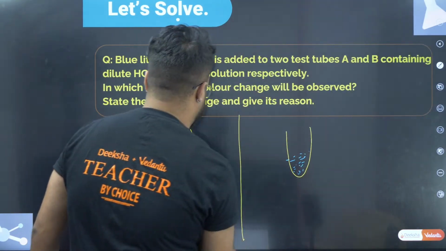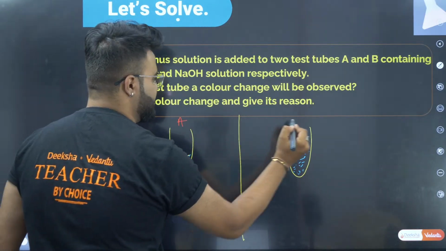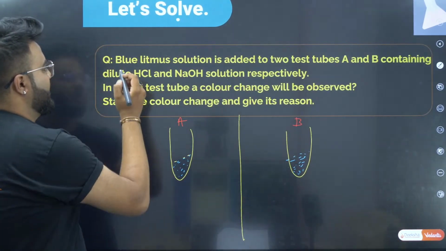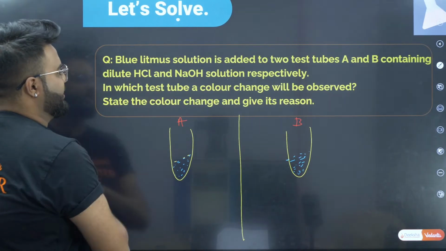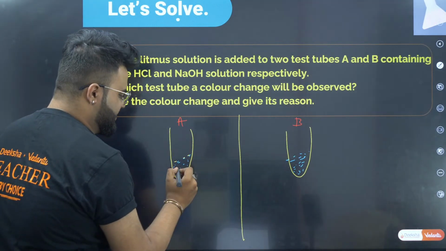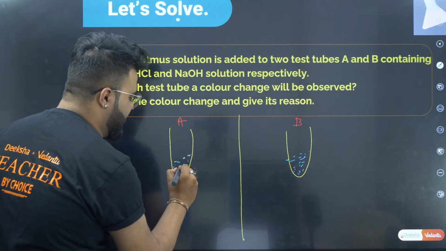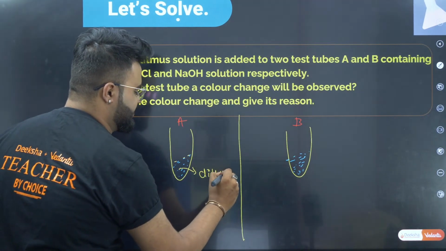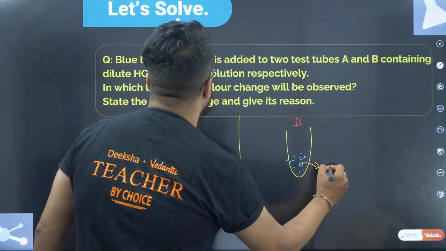Now this is your test tube A and this is your test tube B, containing dilute HCl and NaOH separately. In this test tube it was already having dilute HCl.